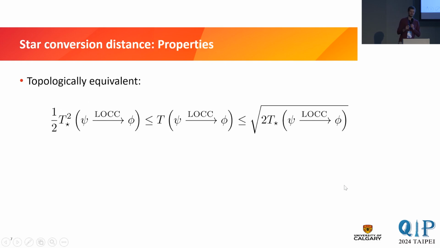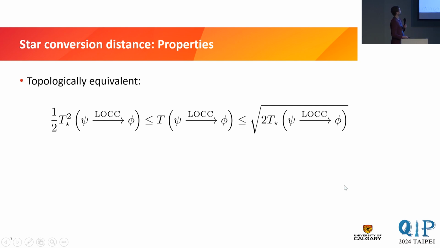So the star conversion distance and the trace conversion distance are topologically equivalent in the sense that if one of the two goes to 0, the other one goes to 0 as well, right? So whenever we talk about something where we want to send the error to 0 anyway, it doesn't really matter which of the two distances we take.